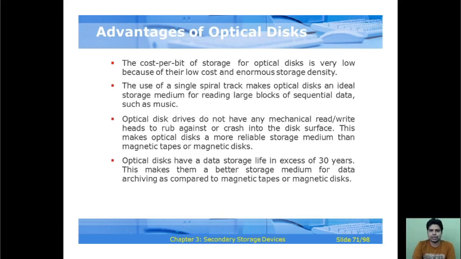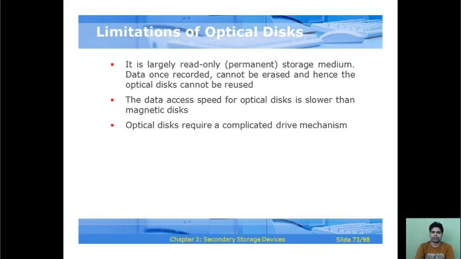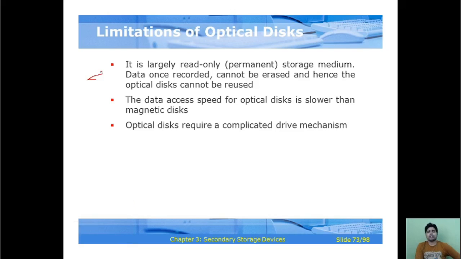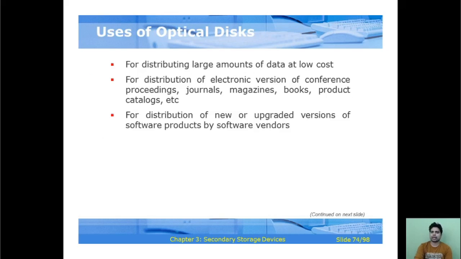So these are the basic advantages of the optical disc, you can see here. So many advantages of the optical disc, you can read out. Again, if we talk about the limitations of the optical disc, these are the limitations. It is largely a read only permanent storage medium, and data once recorded cannot be erased, and hence the optical disc cannot be reused. So that is the major drawback of the optical disc. Data access speed of the optical disc is slower than magnetic disc, and optical disc requires a complicated drive mechanism.